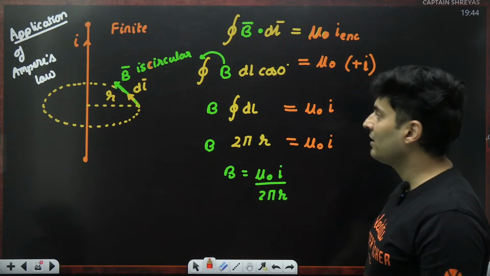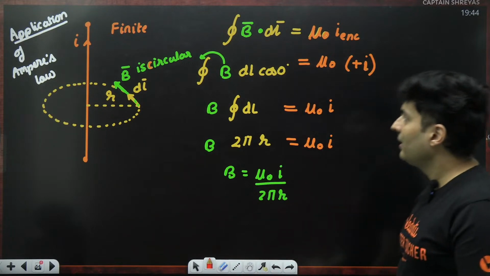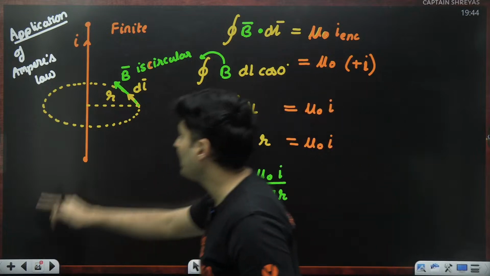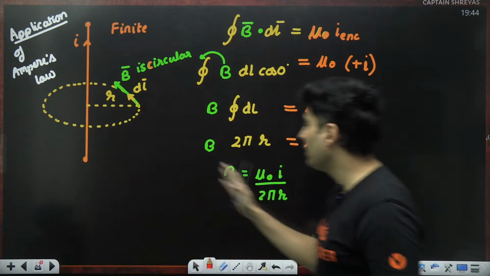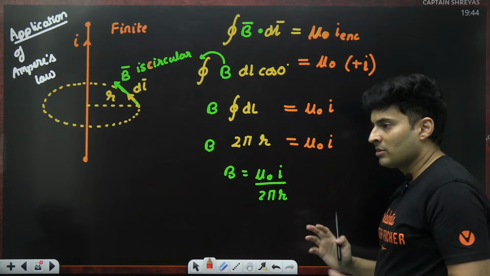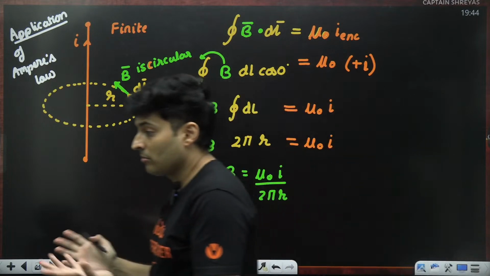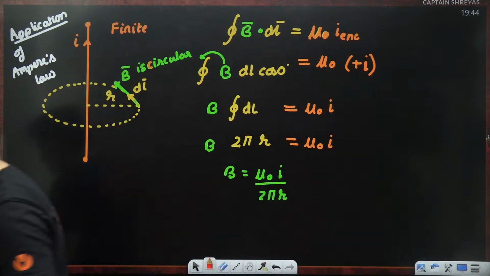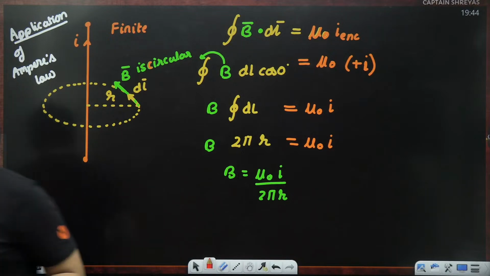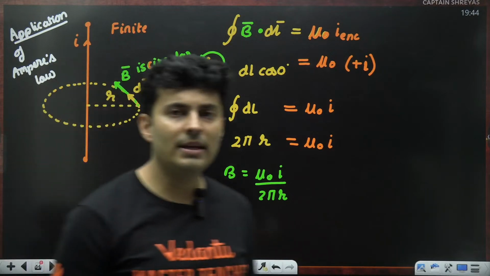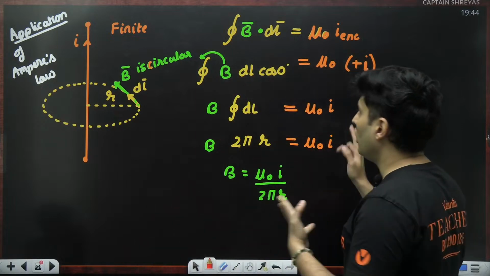I am seeing nothing over here. How is it that both for finite as well as infinite, I am ending up getting the same answer? So there must be something wrong. Many people think this is the flaw in Ampere's loop law, but it isn't. Can you tell me where we have gone wrong in the finite part?